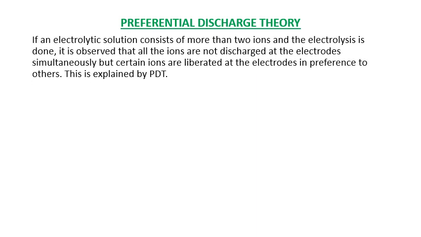Preferential discharge theory. If an electrolytic solution consists of more than two ions and the electrolysis is done, it is observed that all the ions are not discharged at the electrodes simultaneously, but certain ions are liberated at the electrodes in preference to the others. This is explained by PDT.